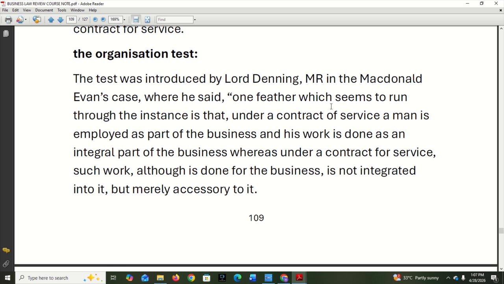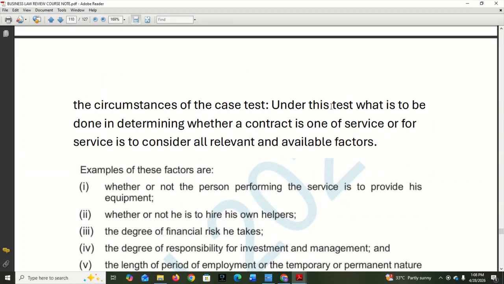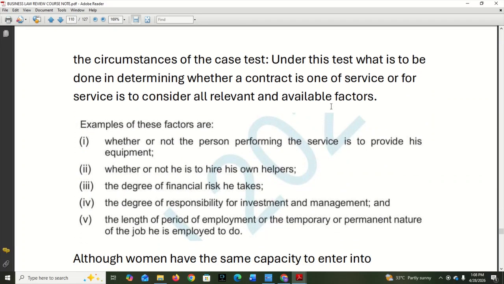So under a contract of service, the man is employed as part of the business, an integral part of the business. For example, I employ someone to be my security or my driver, full time, and it's a part of the business. If I also employ someone, probably a company, a consultant, to regularly come in and help me check the state of my vehicles, that's not integral to my business. That's what we call a contract for service.